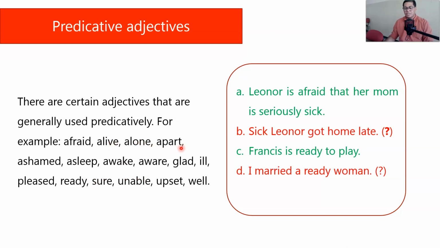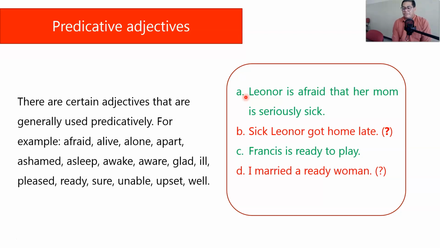All these adjectives that you see here, this short list, is of course only an example list. I'm not saying that these are the only adjectives that can be used only predicatively or usually predicatively, but there are not many adjectives that are used like this. What happens is that if I try to use these adjectives as attributes, the sentence is going to be awkward. The utterance is going to be odd. Check these contrastive examples. Leonor is afraid that her mom is seriously sick.